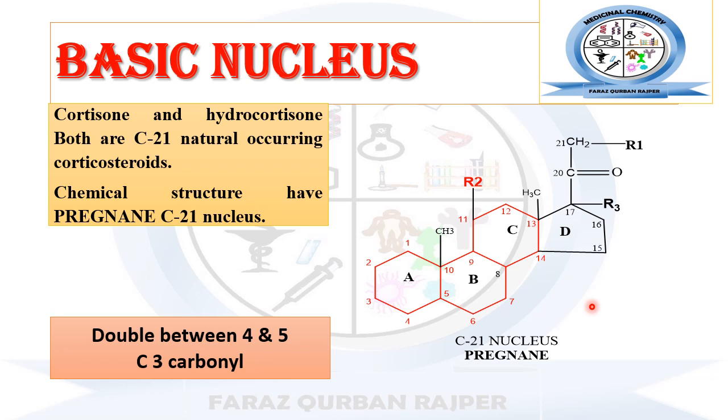These all basically differ from one another by certain types of functional groups or different types of bondings. For the conversion of the pregnane nucleus into the steroidal hormone, the first and most important step is the introduction of a double bond between carbon number 4 and 5, and the presence of a carbonyl or ketone group at carbon number 3. After that, certain other modifications can be made in the structure of the steroid hormone, and so different synthetic derivatives can be formed.